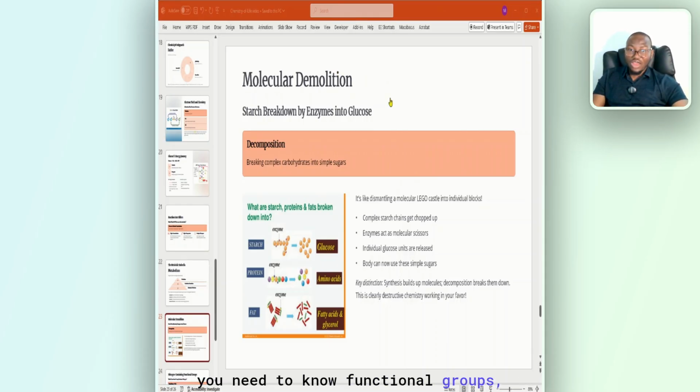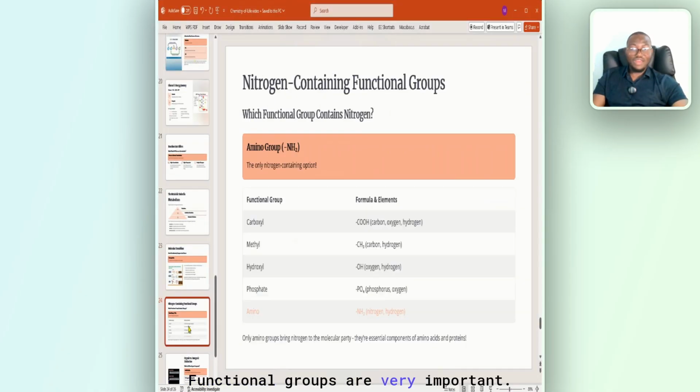Also, you need to know functional groups, as I mentioned. Functional groups are very important. You need to know which one is carboxyl, methyl, hydroxyl, and phosphate, even amino. You need to know it because they can tell you which of these functional groups contains nitrogen. You tell them the amino group contains nitrogen.